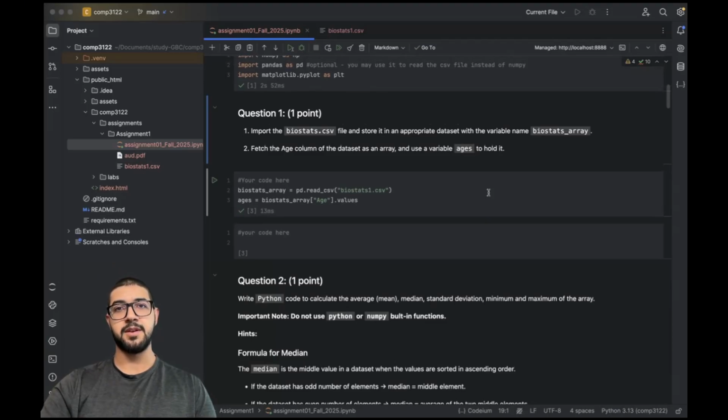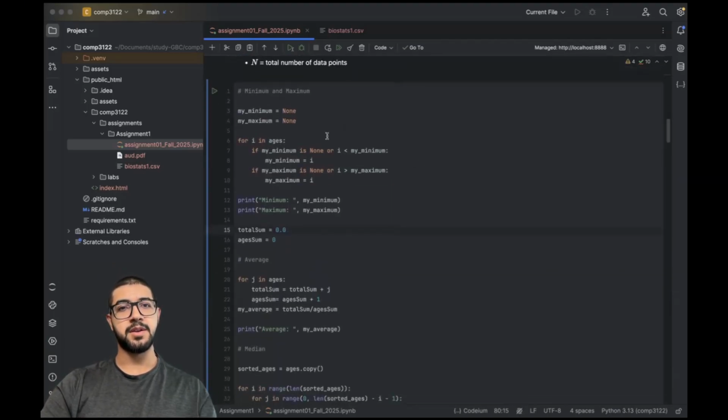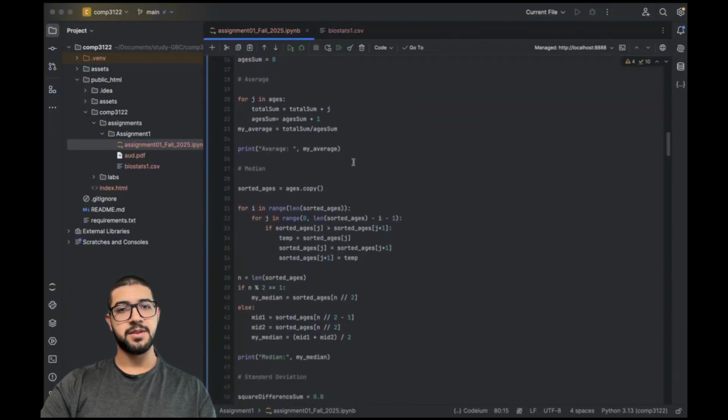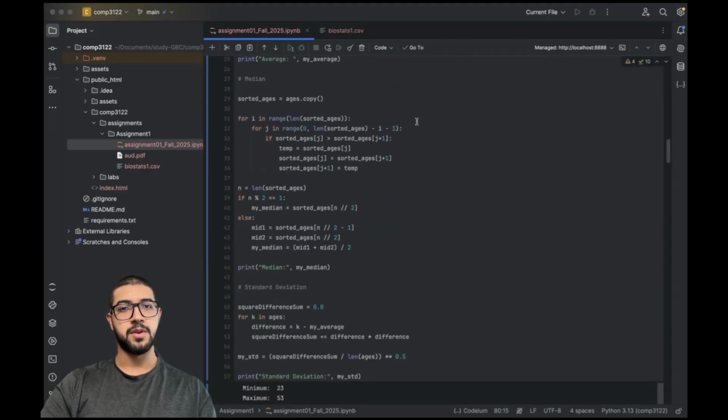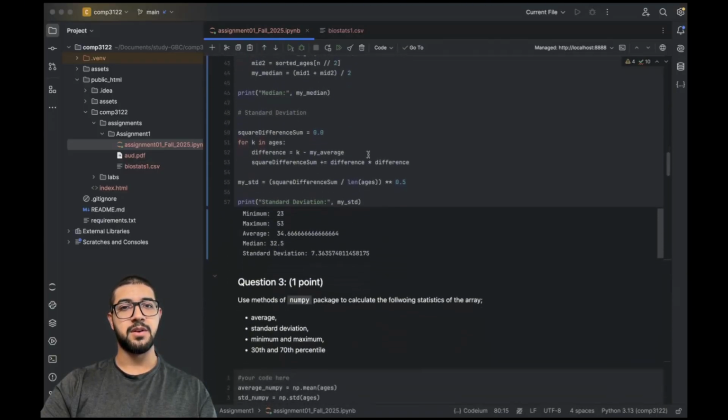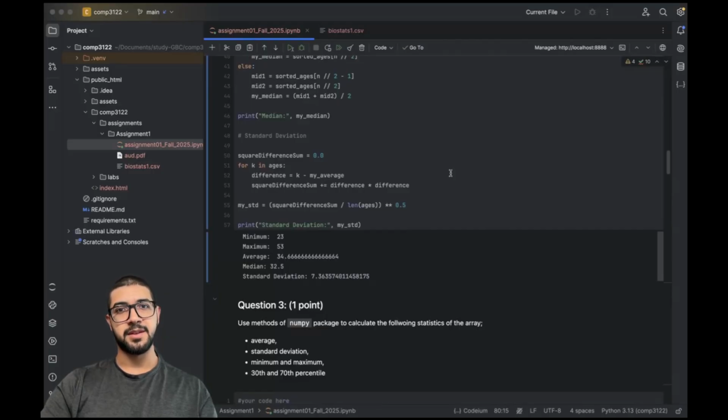it can be processed. Here on question 2, I made some for loops to get the minimum and maximum, also the average by summing all the ages and dividing by the number of ages. I also made a function to sort the ages so I could get the median and also the standard deviation of this. I made these basic statistic measures so I could understand the data before training any model. So that's why it's important in machine learning.